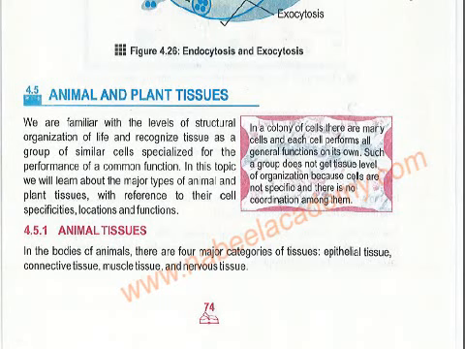Now we are going to discuss animal cells and plant cells. In the bodies of animals, there are many categories of cells. Again, four types they are mentioning: epithelial cell, connective cell, muscle tissue, and nervous tissue.